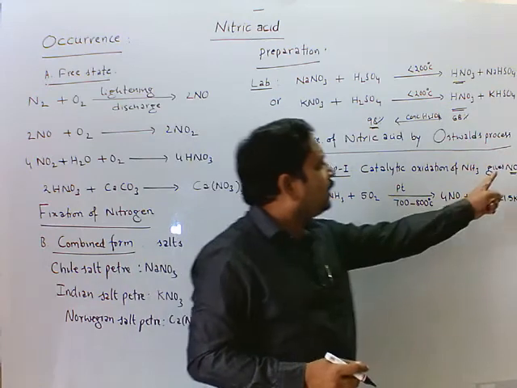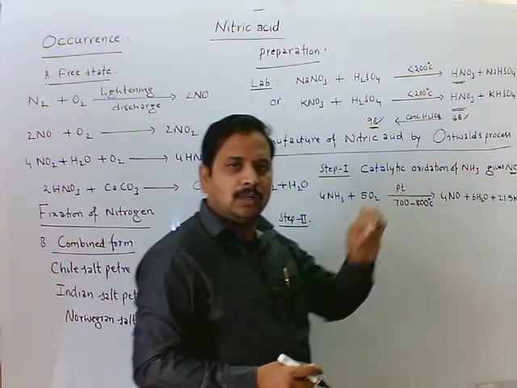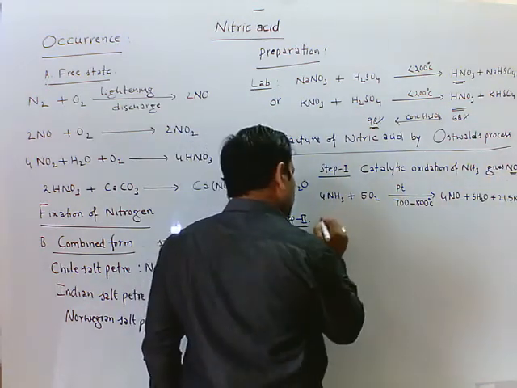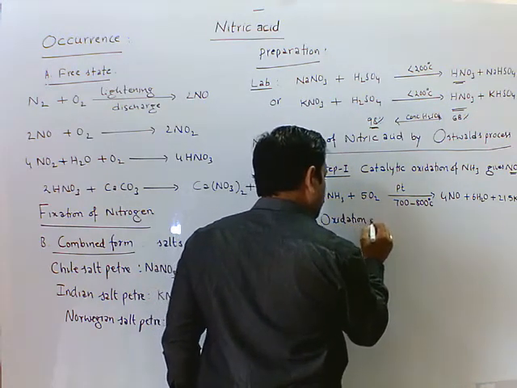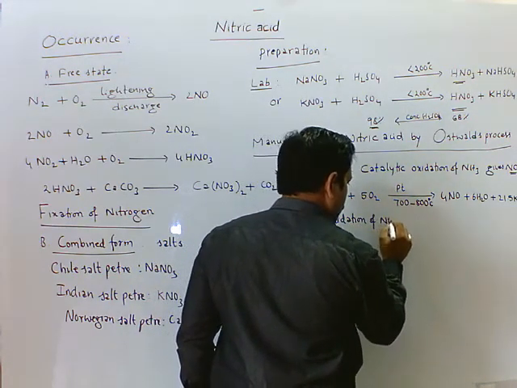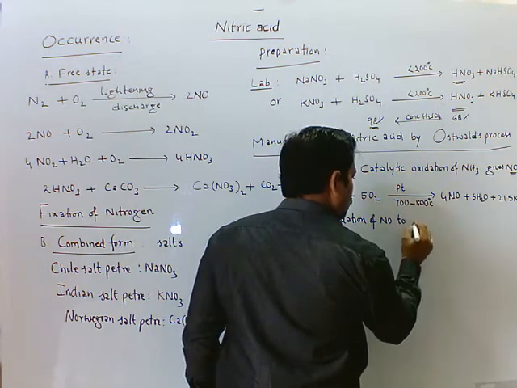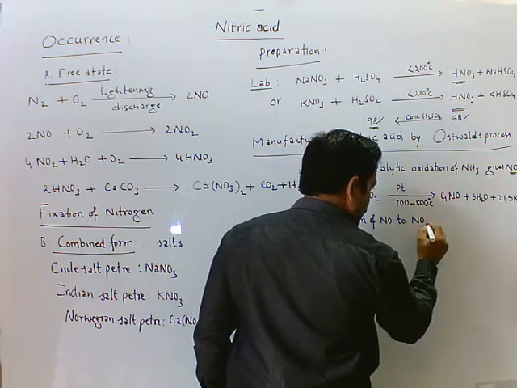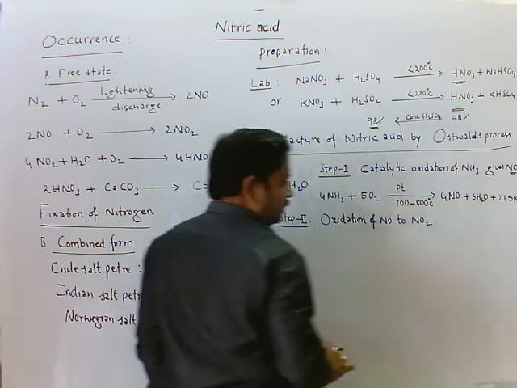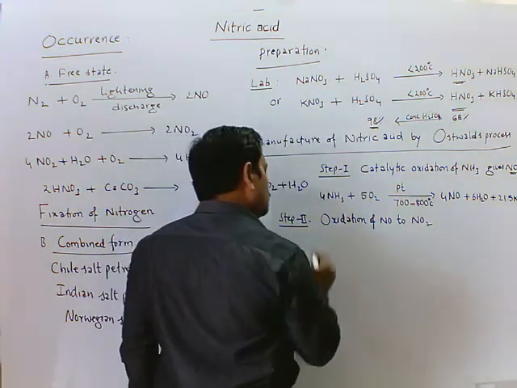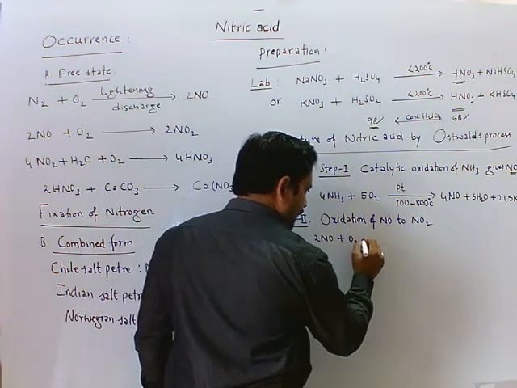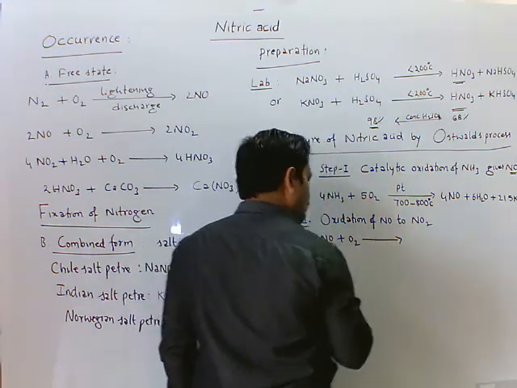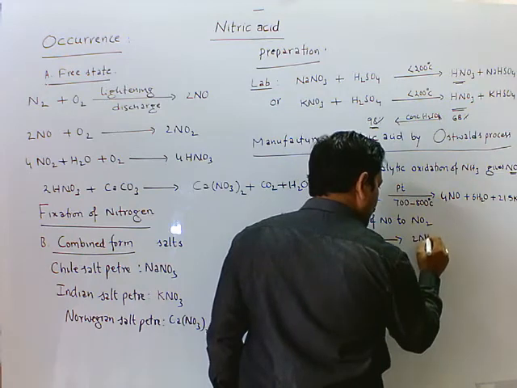Oxidation of nitric oxide to nitrogen dioxide. In this, nitric oxide is oxidized by oxygen, and we get nitrogen dioxide.